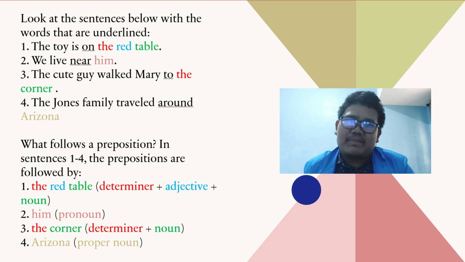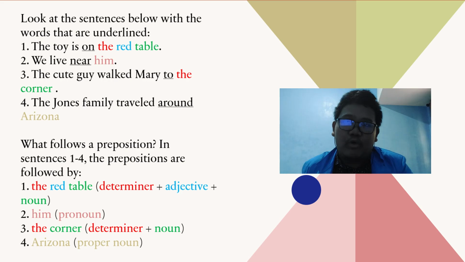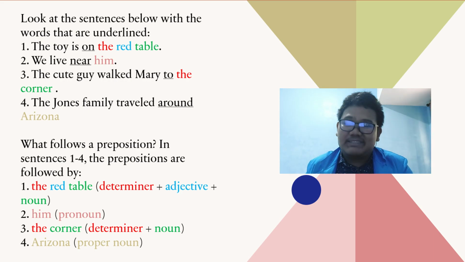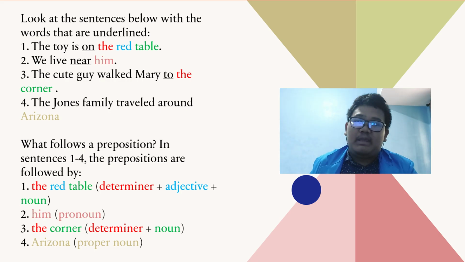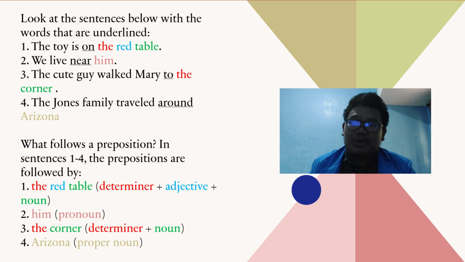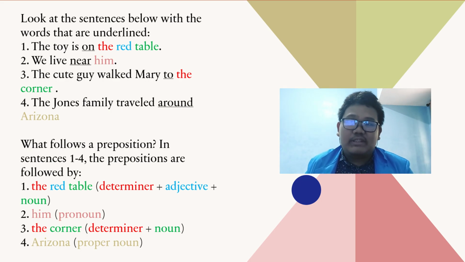Then what follows the preposition? In sentences 1 to 4, the prepositions are followed by, number 1, the red table. The is a determiner, red is an adjective, and table is a noun. Number 2 is him, which is a pronoun. Number 3 is the corner. The is a determiner. Corner is a noun. Number 4 is Arizona, which is a proper noun.